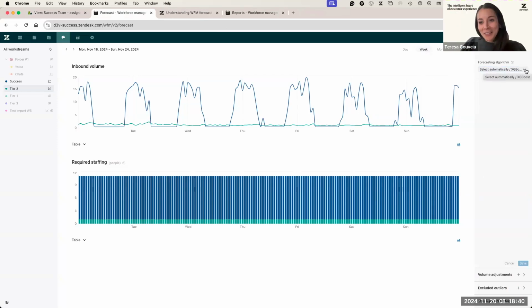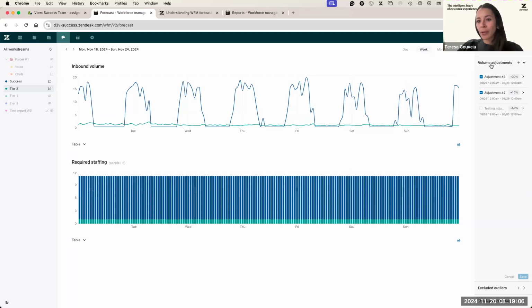So once you have selected the algorithm, the next step for you is going to be to apply volume adjustments and exclude outliers. So when it comes to volume adjustments, this is great in cases where you want to add value or decrease value on the forecast data, most likely. Let's say that you have a marketing campaign and it's going to be Black Friday next week.